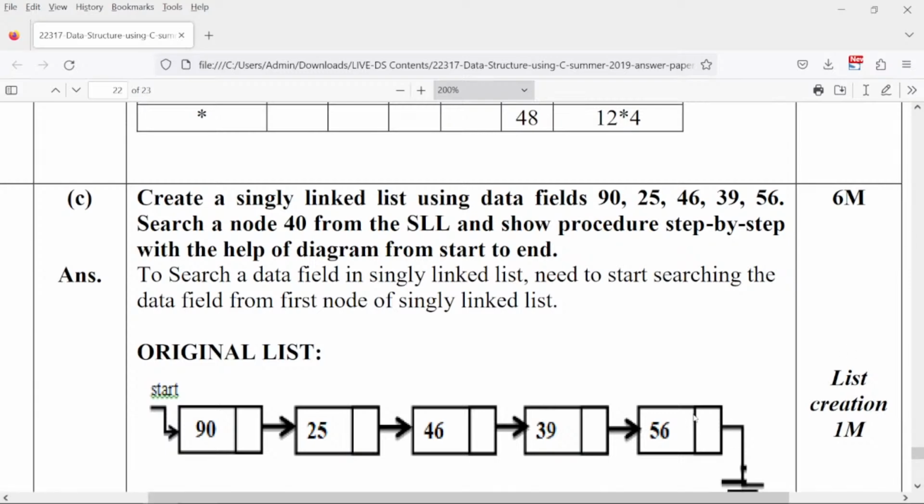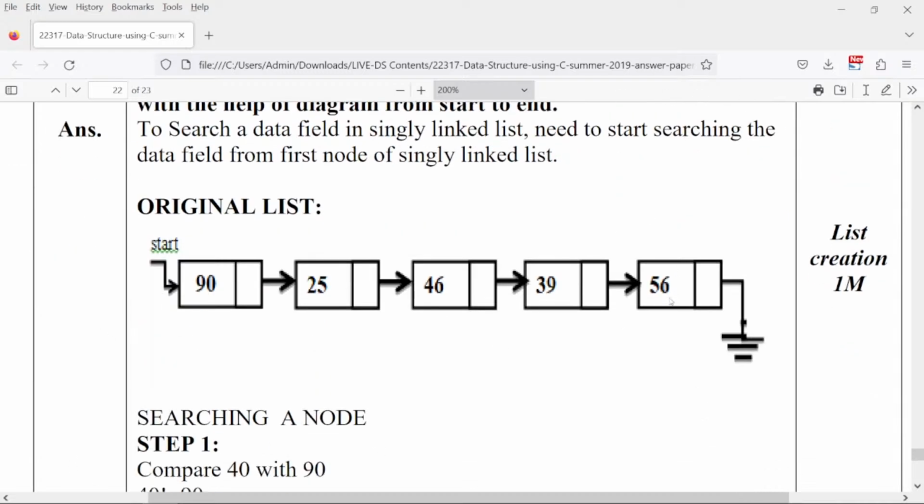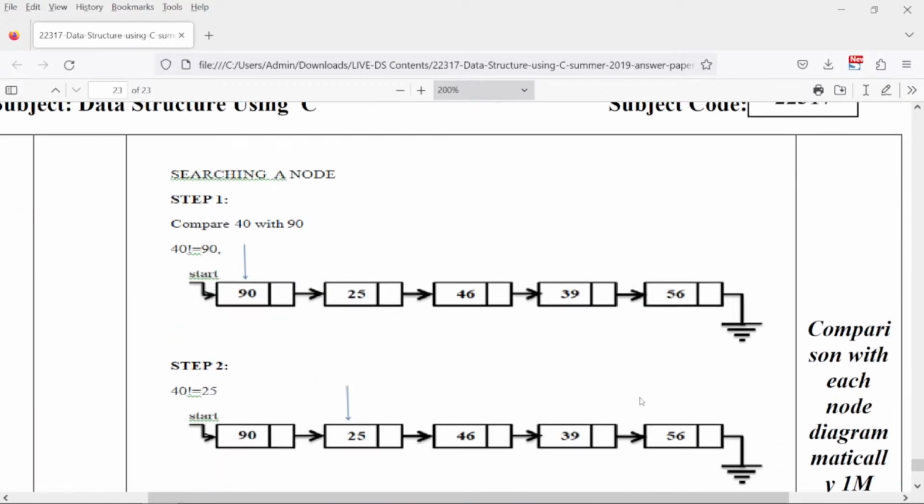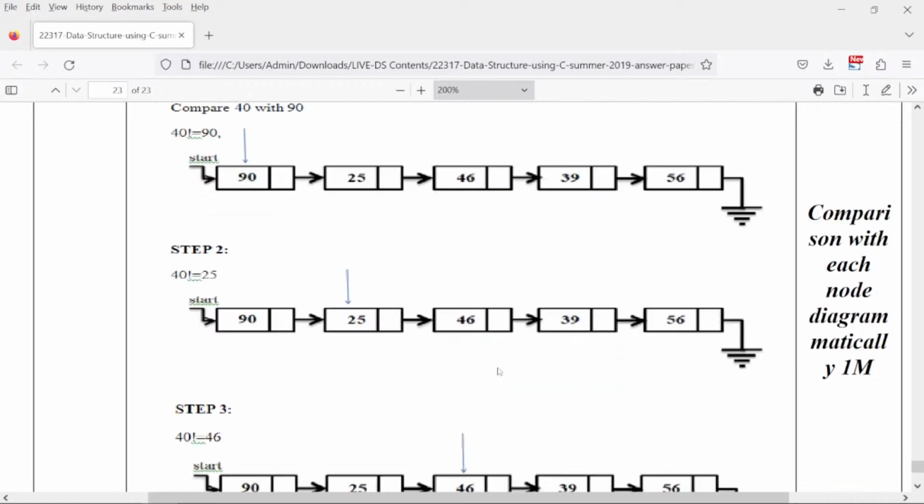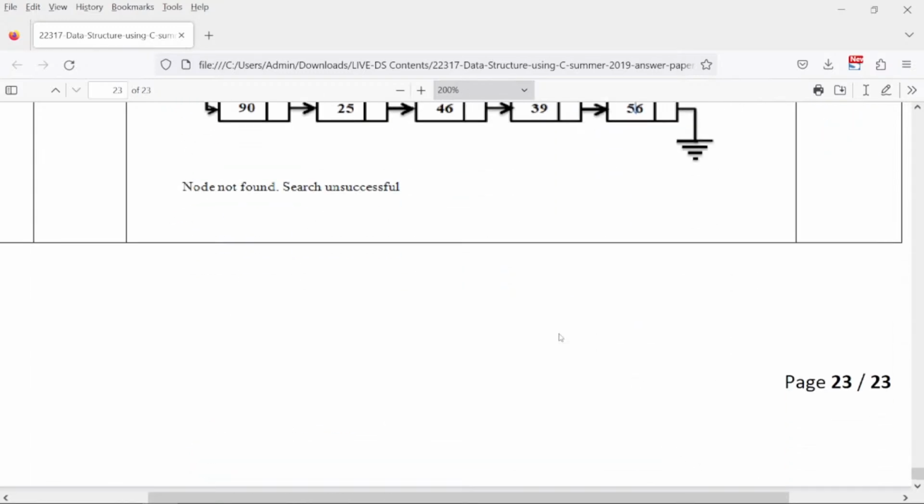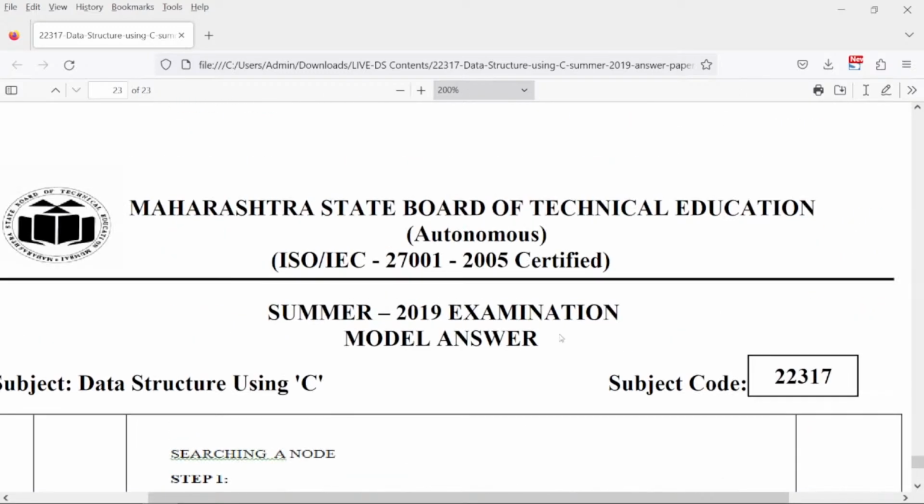The moment you see here you do not have 40, you say that from the linked list I am not able to find out the data, right? So this is your searching a node. But you have to write a stepwise program over here, right? आपको stepwise लिखना पड़ेगा ये पूरा program, right? क्योंकि you have 6 marks, so हर एक point के लिए, हर एक step के लिए आपको एक mark मिलेगा. Okay, so I hope this is completely understood to all of you.